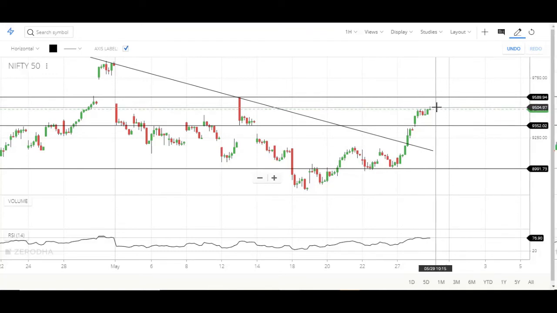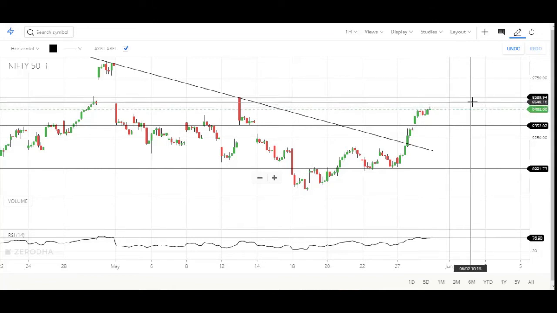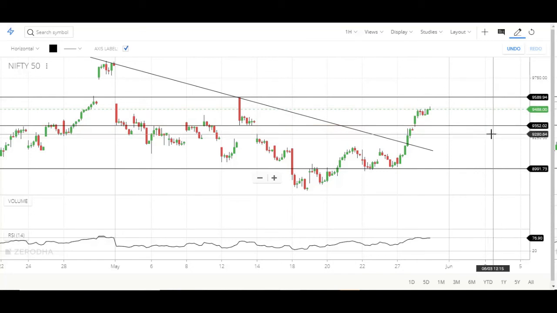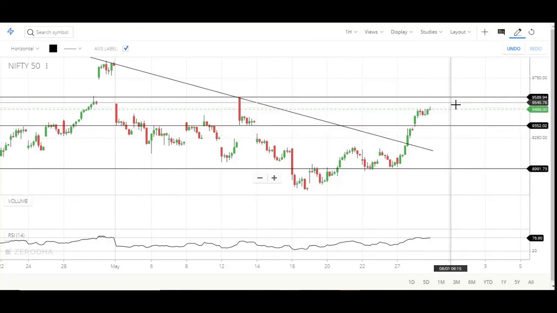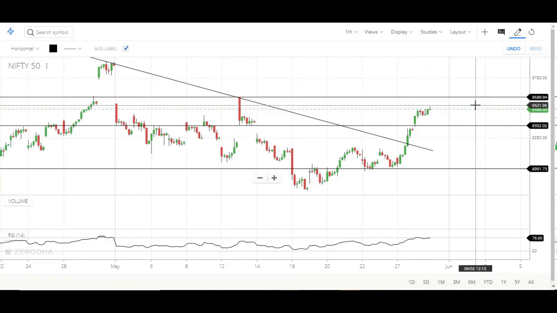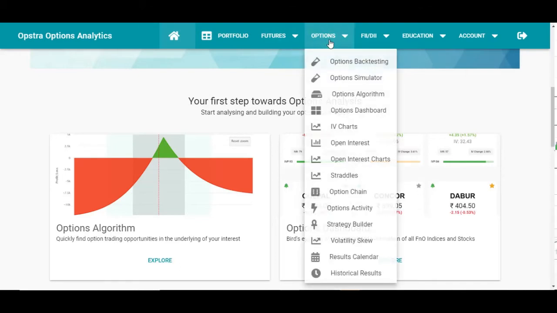Since it's a weekly trade, and if there is not much news in the market, Nifty won't move upward or downward that much. So assuming that, 9600 and 9300 will act as resistance and support for this current week, and we can expect upside or downside movement in between these levels. Based on this movement we'll make an option strategy.